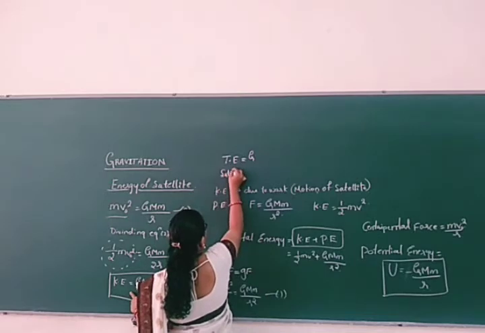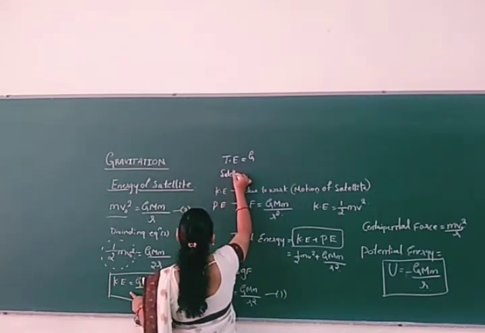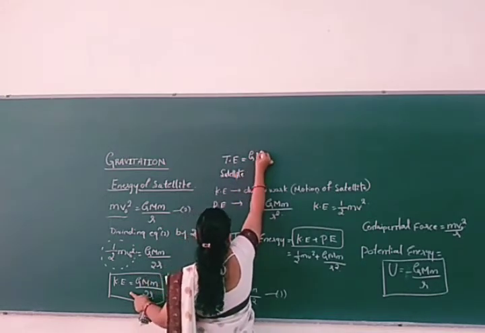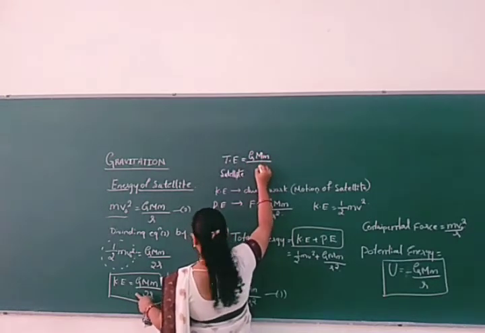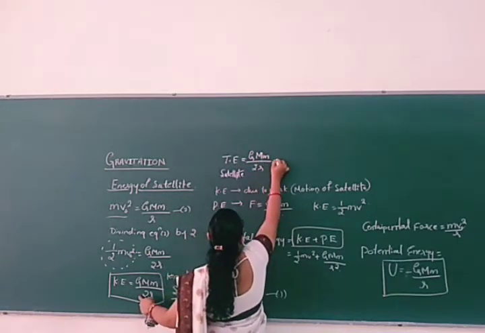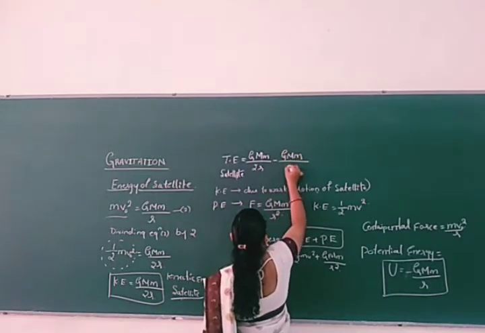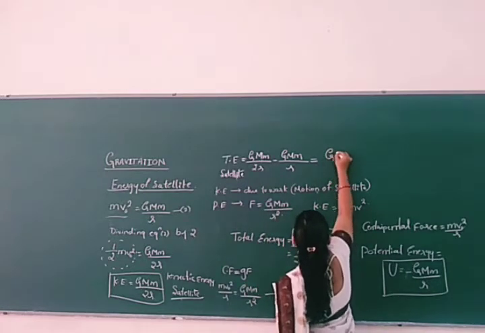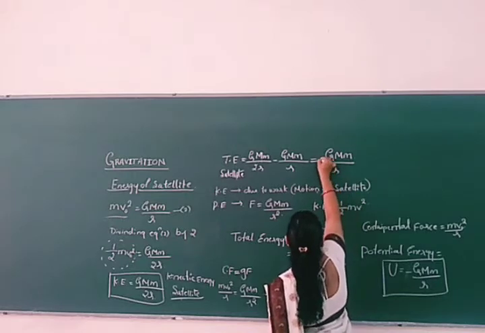Total energy of the satellite is GMm by 2r minus GMm by r. So that is equal to G capital M small m by r. Here the negative sign will come.